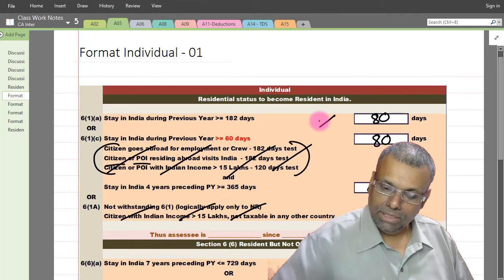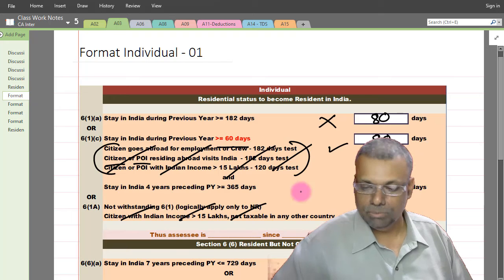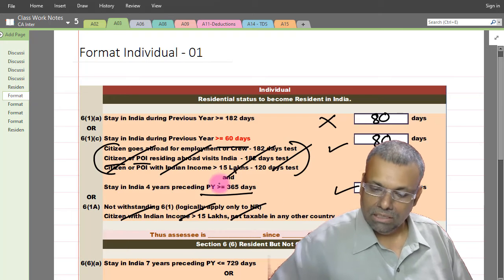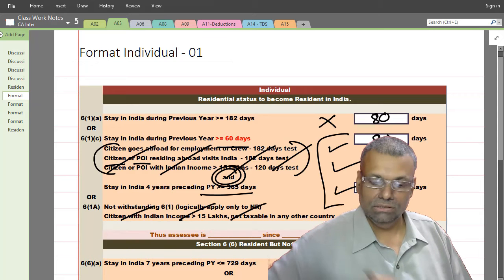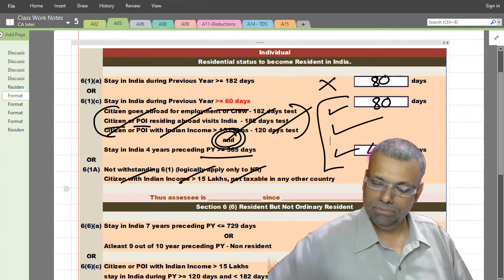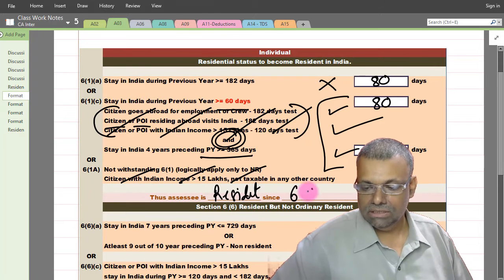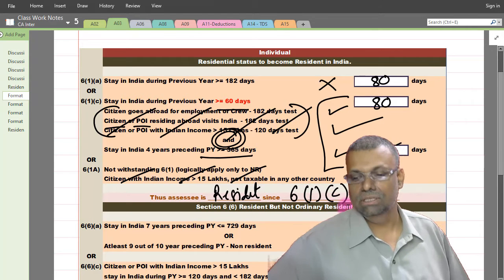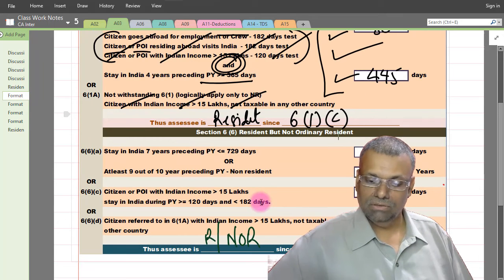Okay. Now 61A condition has failed. 61C, because it is 60 days test only, so that is pass, and this 365 days, this is and, don't forget this, and so entire condition 61C has already passed, and therefore assessee is resident since 61C condition is satisfied. Okay, so that is the first part of the answer.